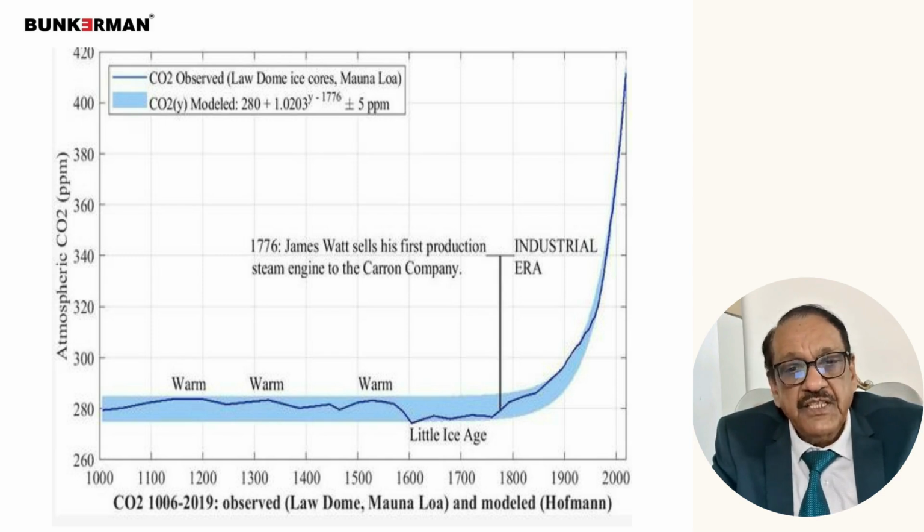So here you may see that prior to about year 1900, the CO2 level in the environment used to be between 280-300 parts per million. But after the industrial era, this started increasing, and today the world average has become 425 parts per million. And for the past about 30 years, it is increasing at a very rapid, exponential rate.